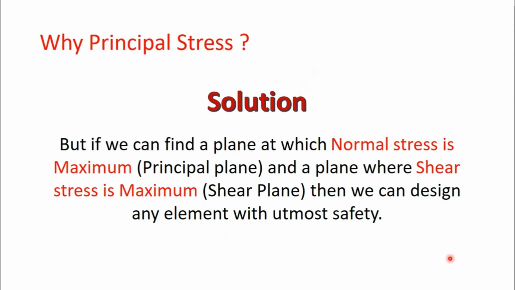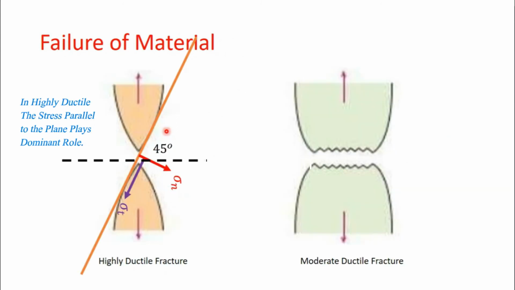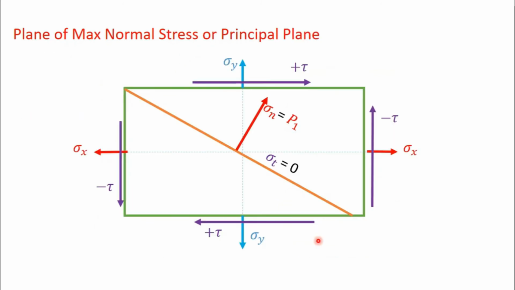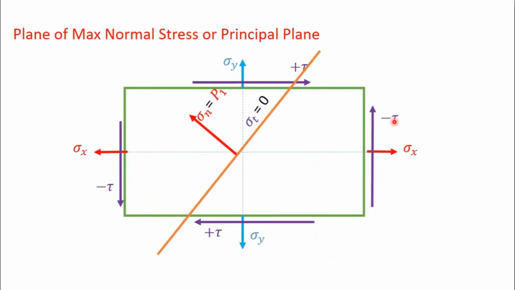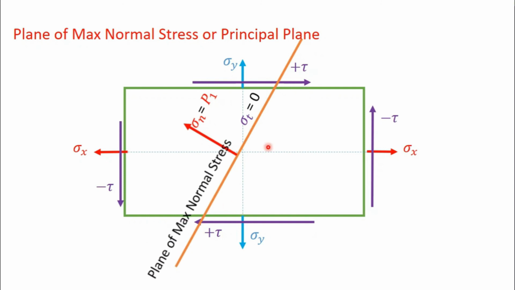So what should be the solution? The very probable, very simple solution to this problem is that if we can find the plane at which normal stress is maximum, that is the principal plane, and a plane where the shear stress is maximum, that is the shear plane, then we can design any element with utmost safety. And this is what we have done in highly ductile material and in moderate ductile material. And you can see, if this is a plane of normal stress, then there will be chances that material will fail with normal stress, that is sigma n.